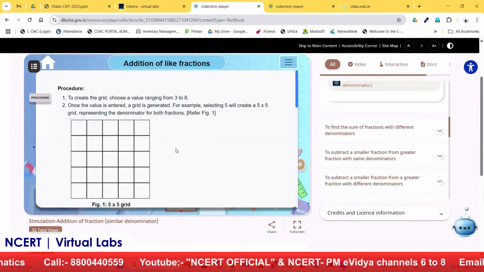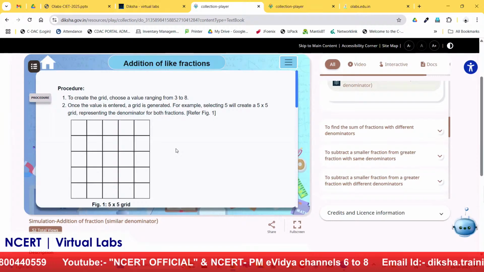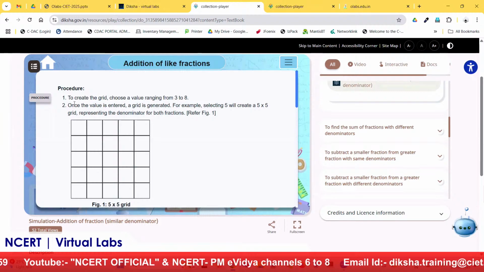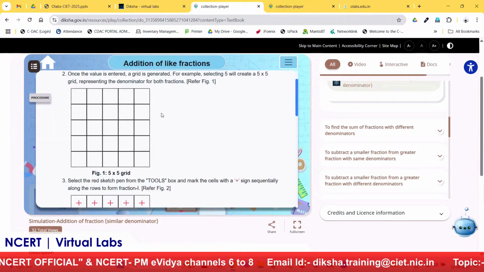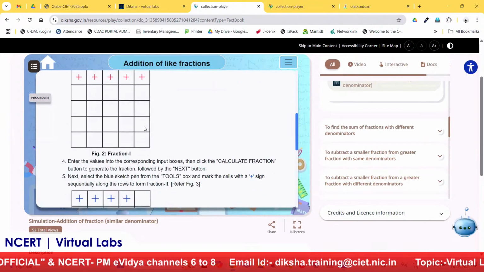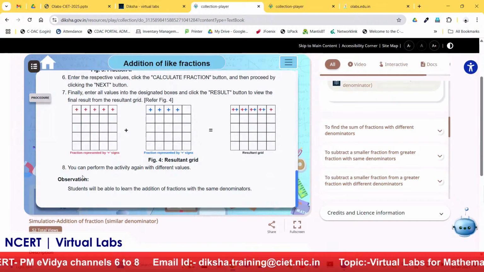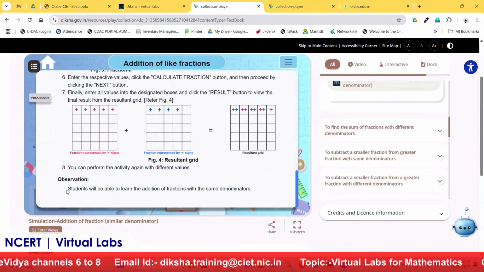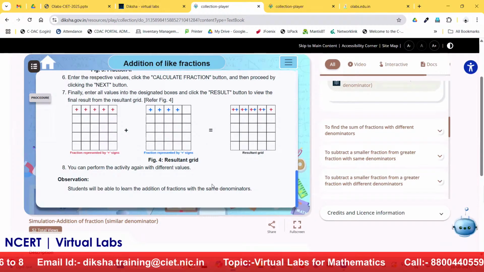Again, there is a procedure part. The procedure gives the steps provided to each student on how they have to perform this experiment. The first step says they have to create a grid. We have to choose a value, then create a grid, then mark something. All the steps are there, and in the last, the observation, which I was telling you about, is that the student will be able to learn the addition of fractions with the same denominator. This is the observation which will be concluded.